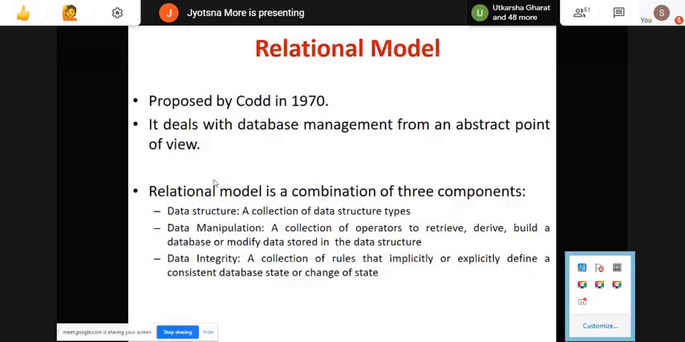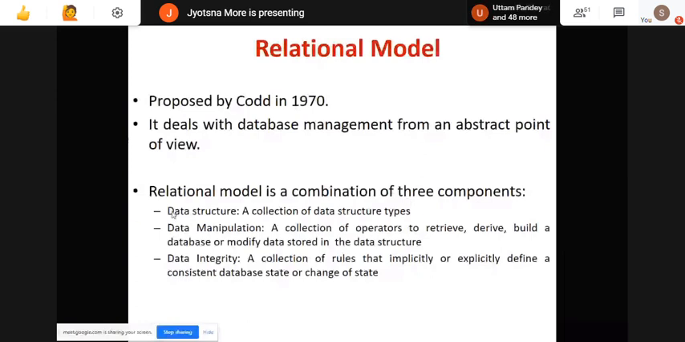The components are listed here. One is data structure, second is data manipulation, and third is data integrity. So these are three important parts of this relational model. Okay, so data structure: you have already studied what a data structure is. It is nothing but the collection of data structure types which are used for building the database.